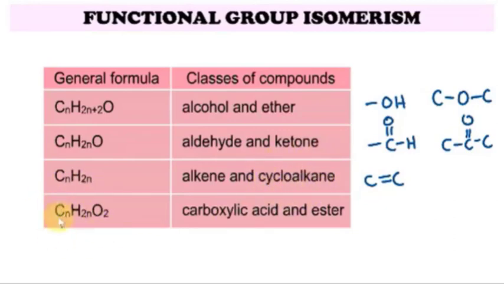Last but not least, we have CnH2nO2. It can be a carboxylic acid, which has C double bond O and OH, or an ester, which has C double bond O and OC. That's the difference. The oxygen in a carboxylic acid must be bonded with a hydrogen, while in an ester the hydrogen is replaced by a carbon.